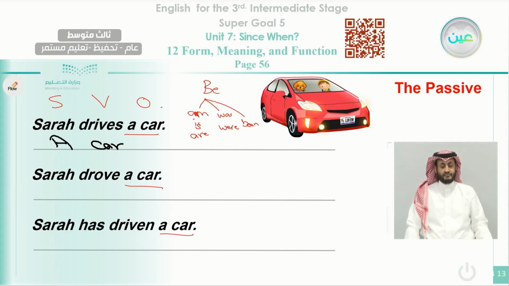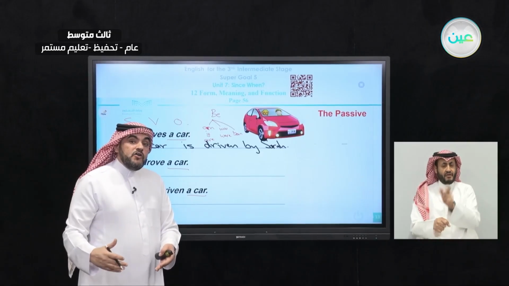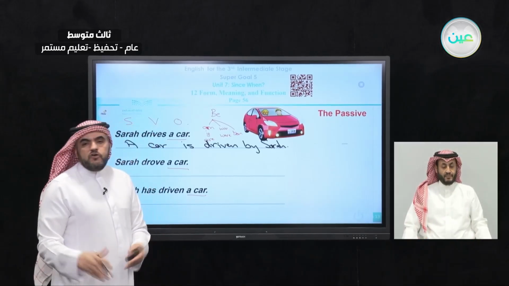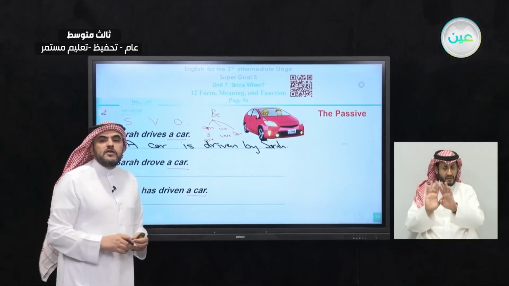A car. Now, since it is in the present, we say a car is driven. Here I need to use the past participle of the verb drive. Okay, and you can use the agent, which is called Sarah here, preceded by. You can say a car is driven by Sarah, or you can say a car is driven, and if the agent is not important, you can omit it. You can say a car is driven, and you can put your full stop to end your sentence.